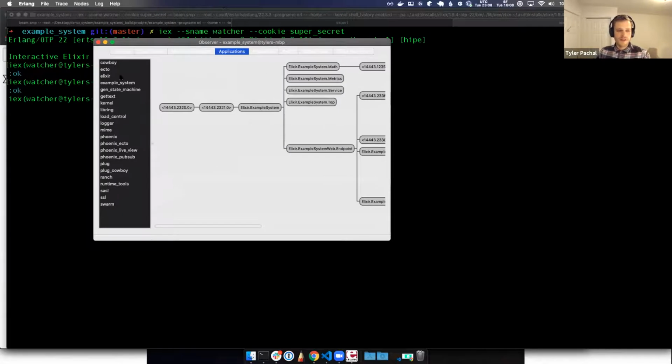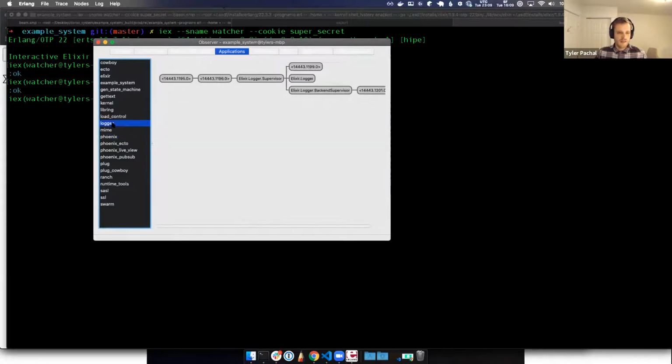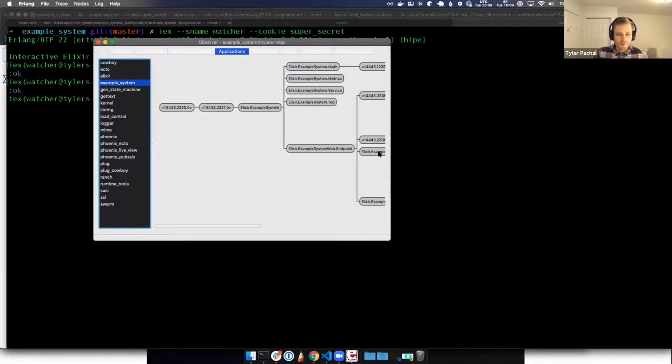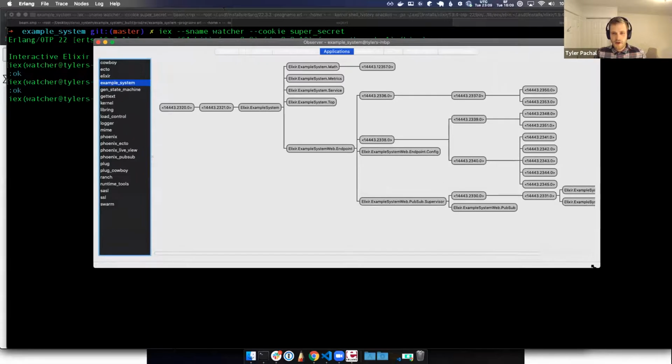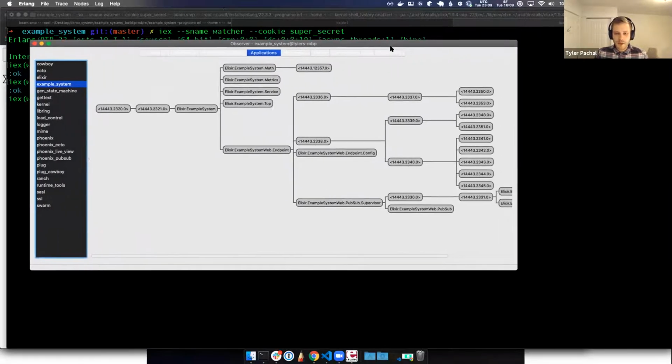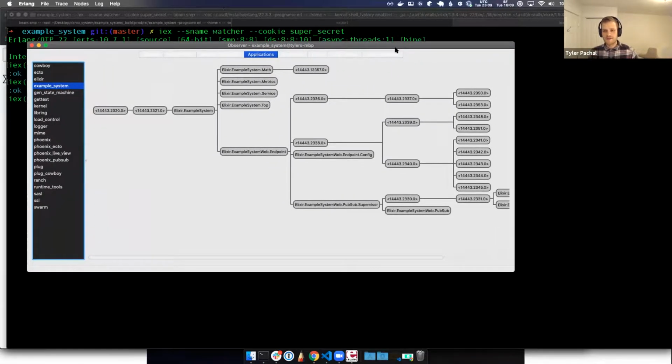One of the cool things we can see is all the different applications. I mentioned that there's lots of different processes started up and lots of things running. Well, here we have a list of things that are all being run. A lot of these things are dependencies I've loaded in. Phoenix here, this is my web framework that's powering the WebSockets and stuff like that. You can see that there's the built-in logger. And then there's also my example system. So some of those processes we started show up here, and we're not going to dive into what all this is, but this is the supervision tree.